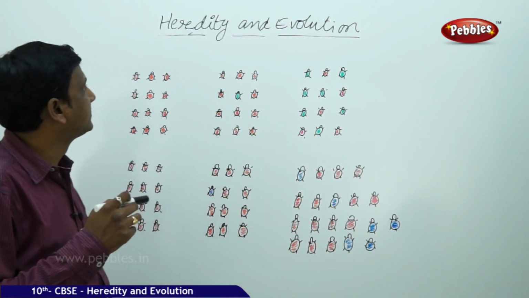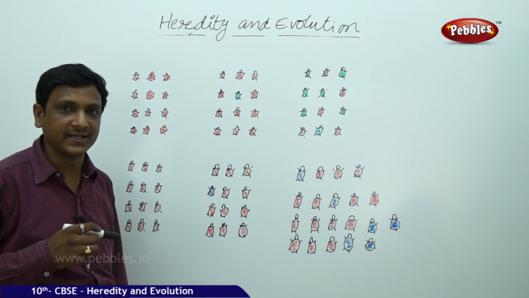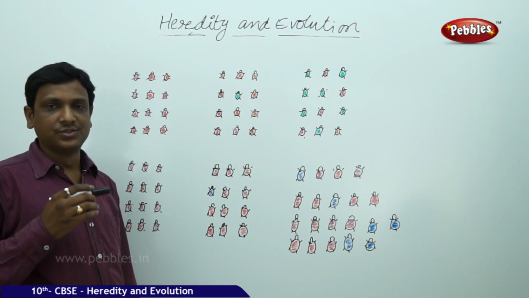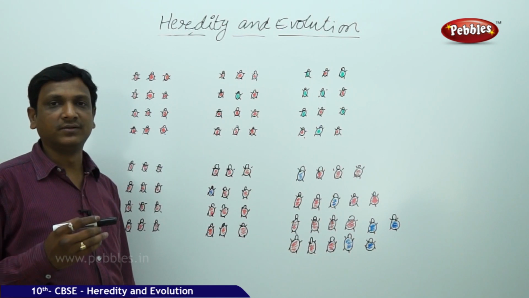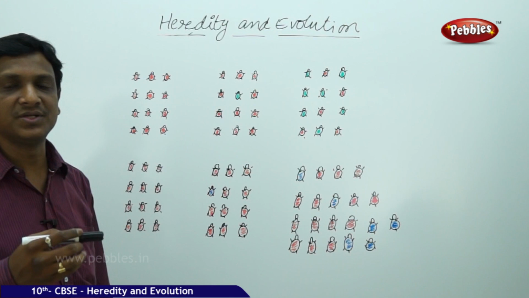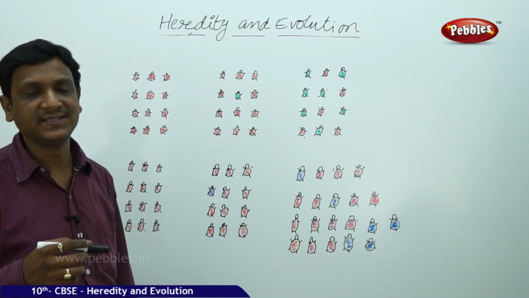The second part is evolution. So we learned about heredity. Now let us see the evolution. Both are linked together. Evolution means formation of a new species, which is a very gradual process. But how is the new species evolved from the pre-existing species?